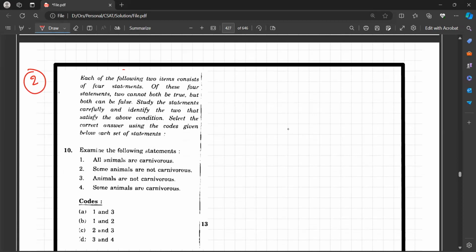Each of the following 2 items consist of 4 statements. That is question number 10 and question number 11. Of these 4 statements, 2 cannot both be true, but both can be false. Study the statements carefully and identify the 2 that satisfy the above condition. Select the correct answer from the code below each set of statements. Number 1. All animals are carnivorous. That means I will place carnivorous here and I will place all animals within.